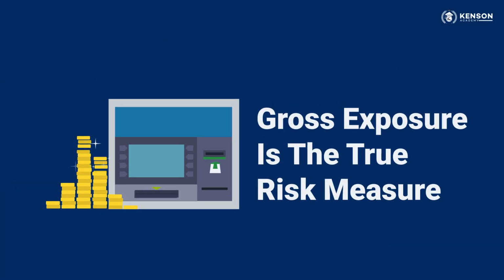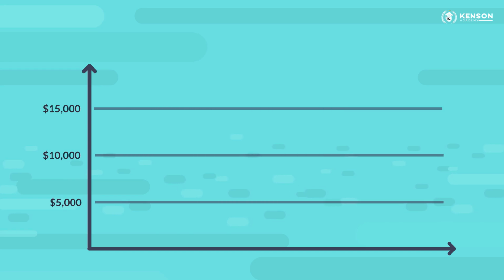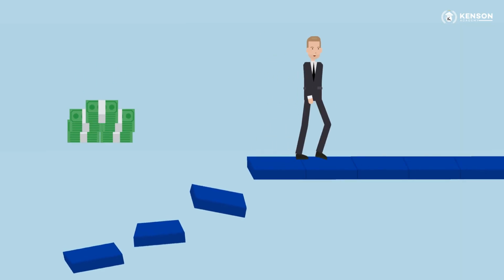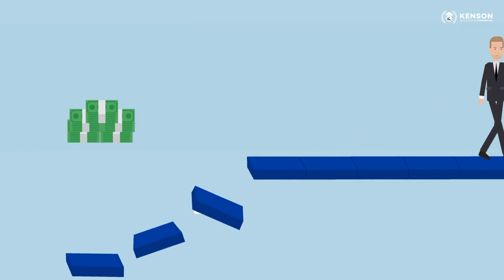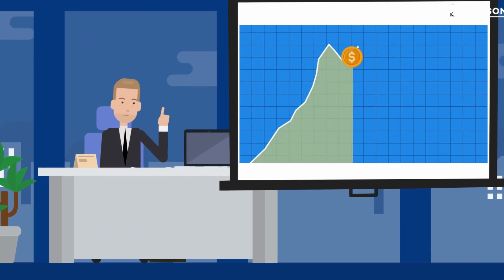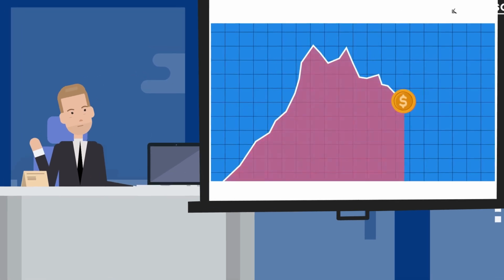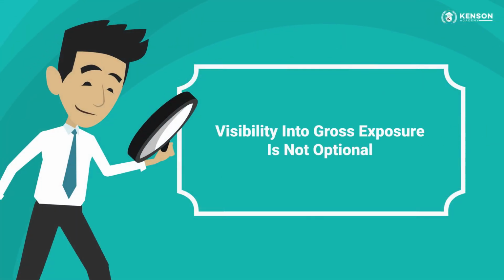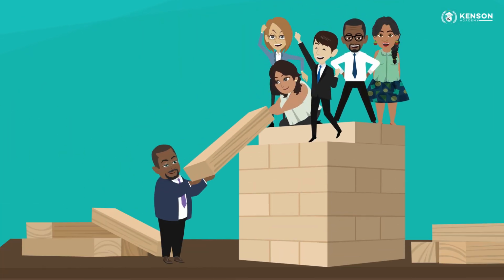Gross exposure is the true risk measure. Gross exposure reflects total capital at risk before offsets. It assumes every position must stand on its own until settlement completes. Institutions that manage gross exposure avoid being surprised by sudden liquidity pressure or forced adjustments when assumptions fail. Visibility into gross exposure is not optional. It is foundational to capital protection.